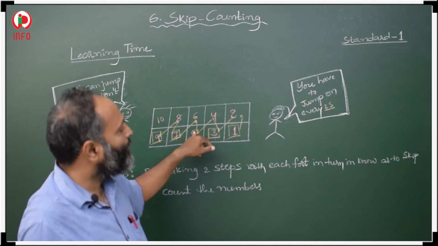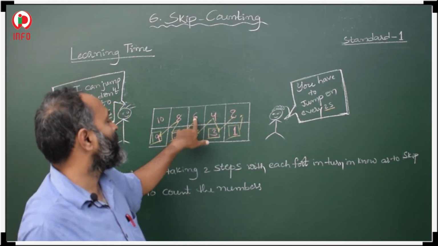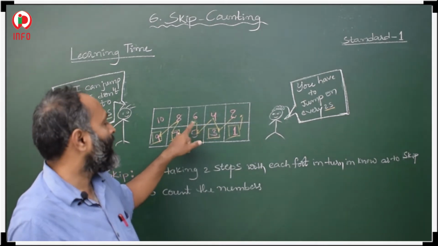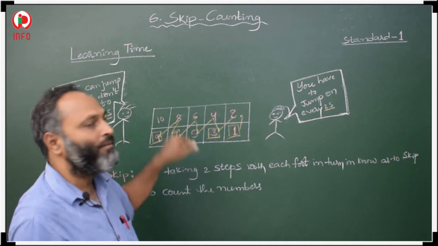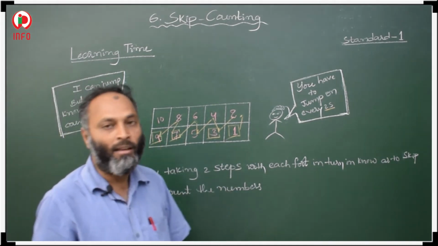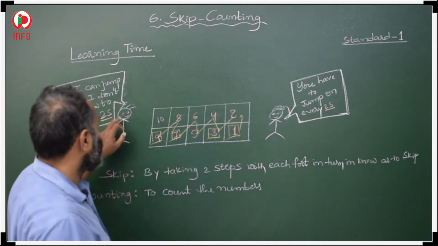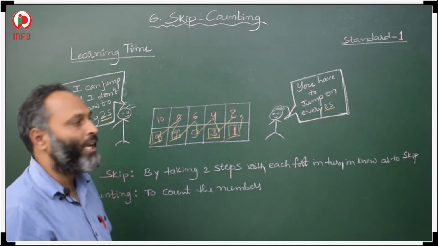Then 5 to 6, 6 to 7. Then 7 to 8, 8 to 9. So finally where will she be? At 9.